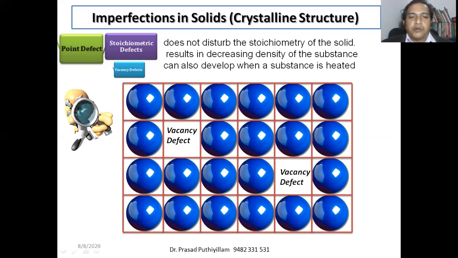So if the number of atoms is less, we know the density is mass per volume. So in a given volume, the number of atoms or the total mass is missing. Therefore, the density is also decreasing. This type of vacancy can also be developed when the substance undergoes heating.